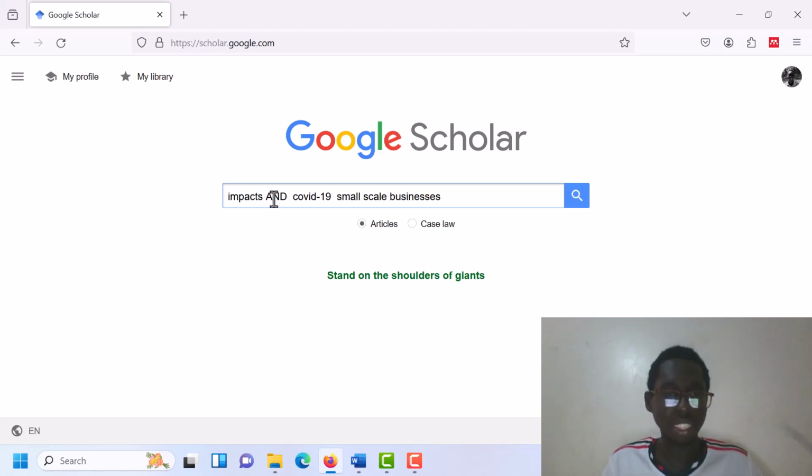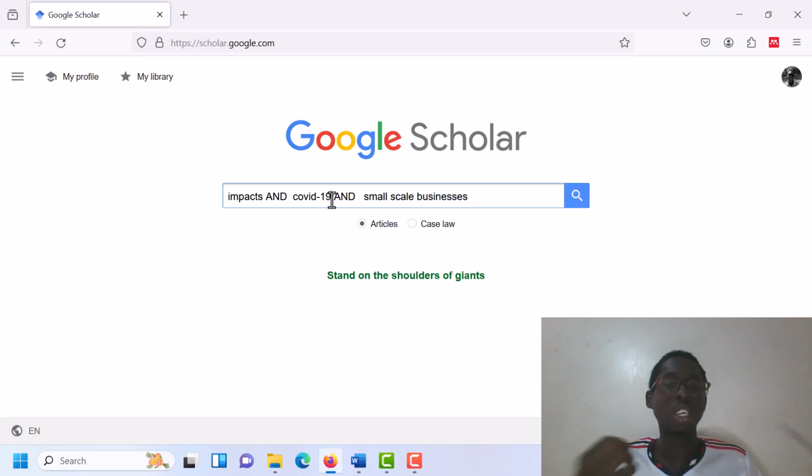So we have AND, which combines impacts and COVID-19 and small scale businesses. Now we have combined the words. But remember, there can be many words that mean impacts or COVID-19 or small scale businesses. Among the Boolean operators, we have AND, OR, and NOT.